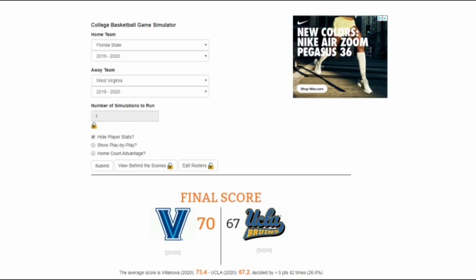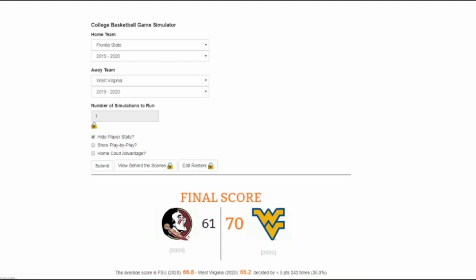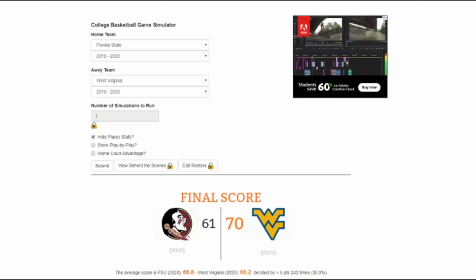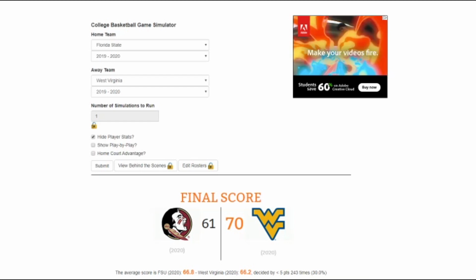I think Florida State's going to pull this one out. I think Florida State has more offense than West Virginia, and that will bring them over the hump. So we're going to go Florida State here, moving on to the Sweet 16. And once again, West Virginia proves me wrong. 70 to 61, they will be moving on to face Villanova in the Sweet 16.